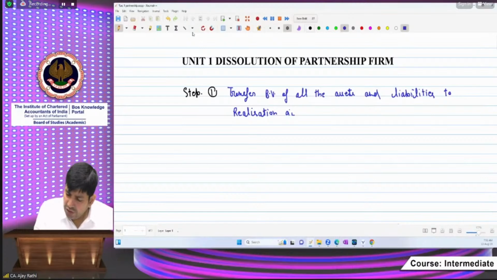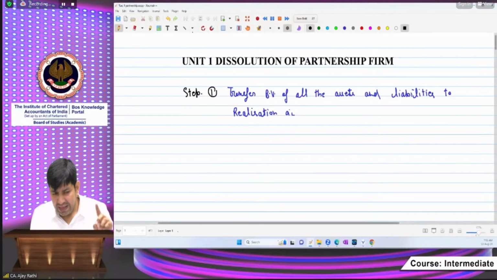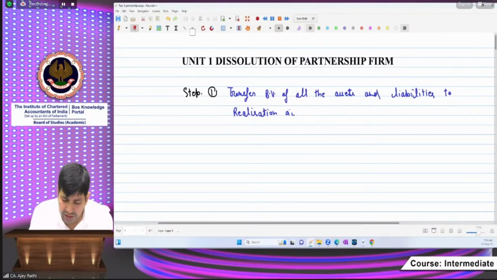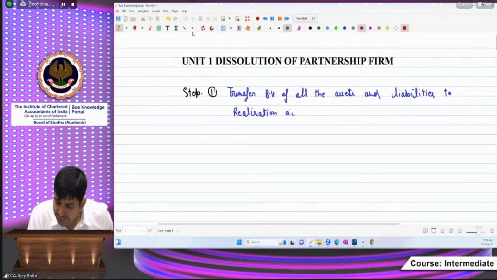In the question, we will find different things. Except these things, all the assets and liabilities' book values will be transferred to realization. In the question, you will not transfer these things. What I am writing here, except, I am writing with a red color so that you may understand that here is some danger.